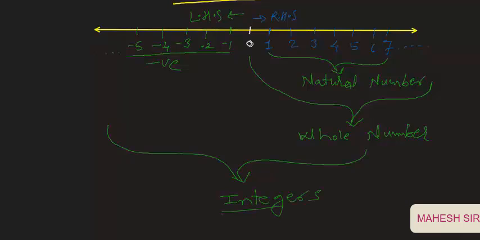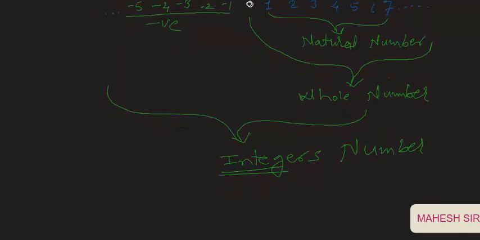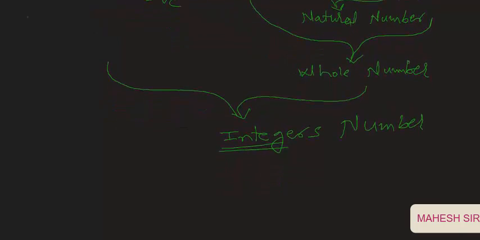Okay, so students, in this way you can say in the scale, positive numbers on the right hand side of 0 and all negative numbers on the left hand side of 0, these all are integer numbers. I hope you understand very clearly. Now we are moving forward. So these all are negative numbers. Now I am defining all these numbers one by one.